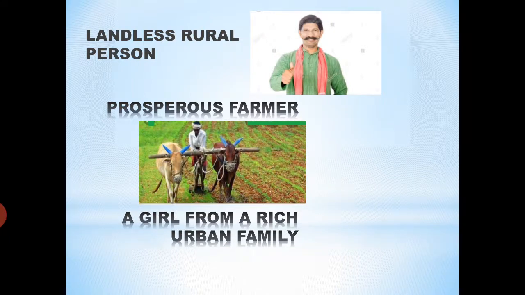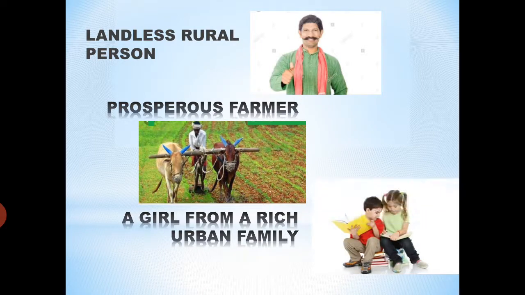Last is a girl from a rich urban family. So her development goal is she gets as much freedom as her brother has and is able to decide what she wants to do in life. So these are the three different persons and their different development goals.